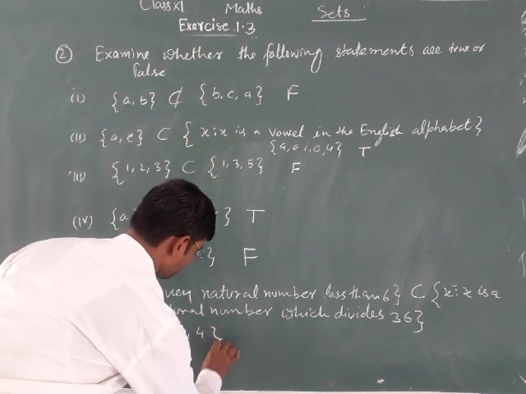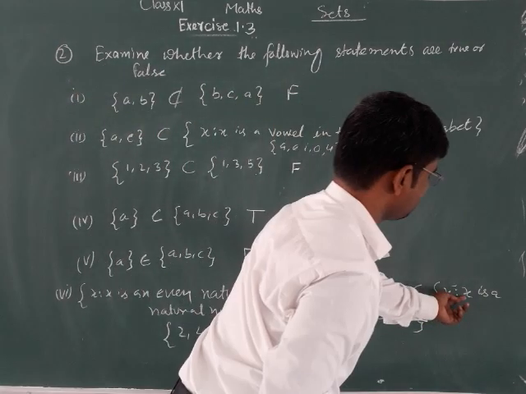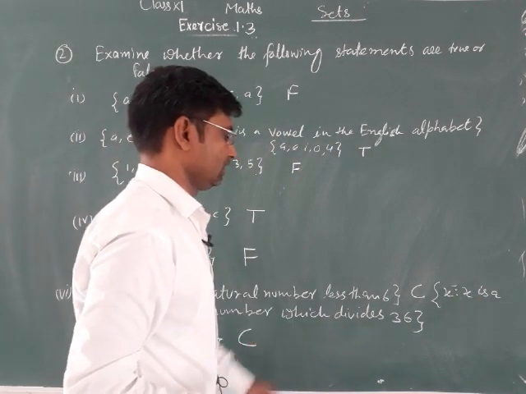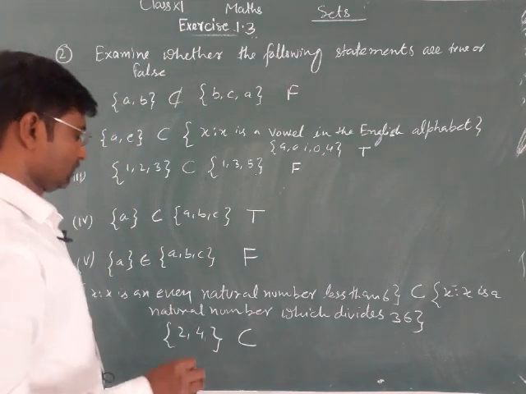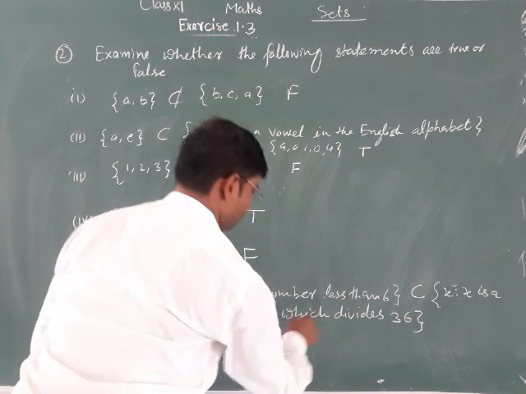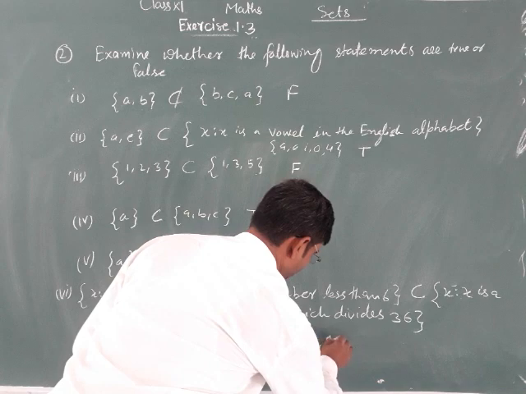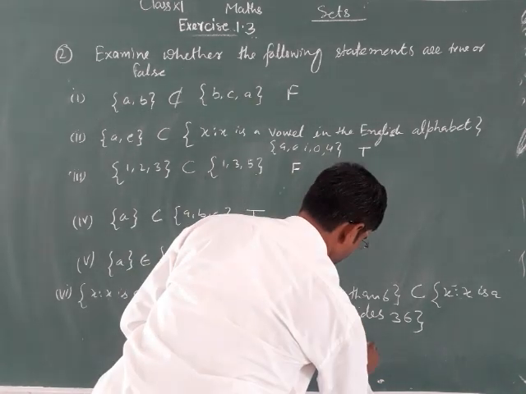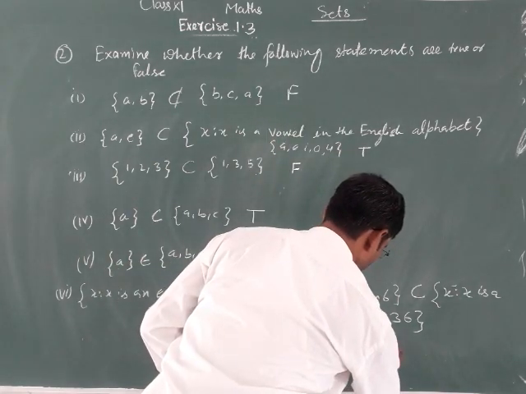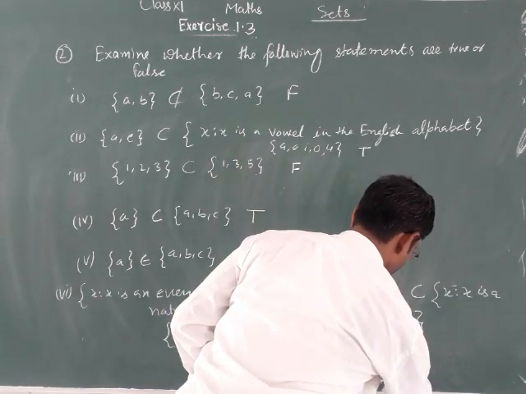And also a subset of X such that X is a natural number which divides 36. Divisors of 36 are 1, 2, 3, 4, 6, 9, 12 and 18.